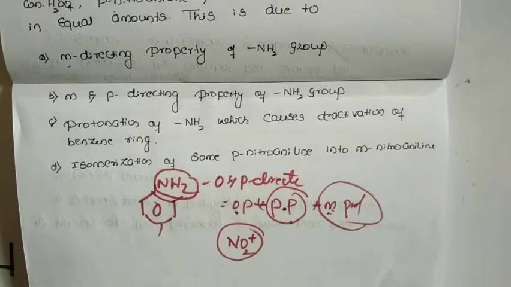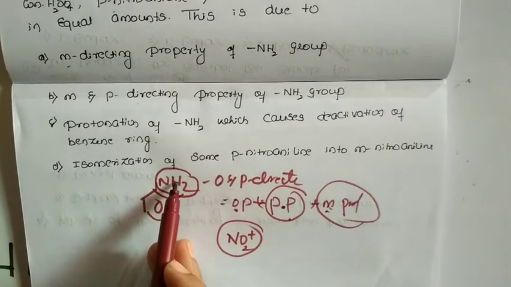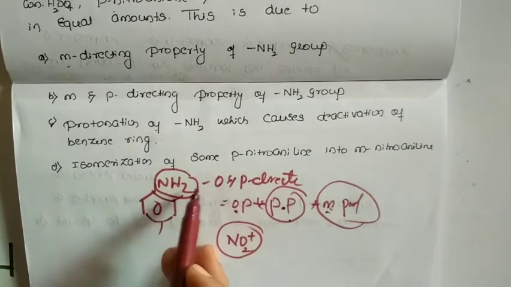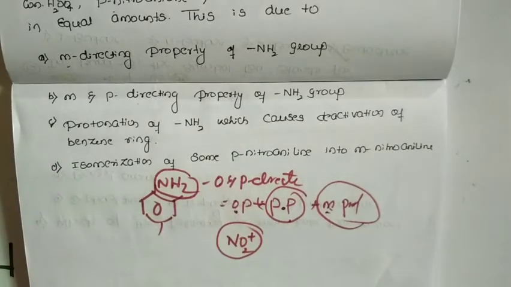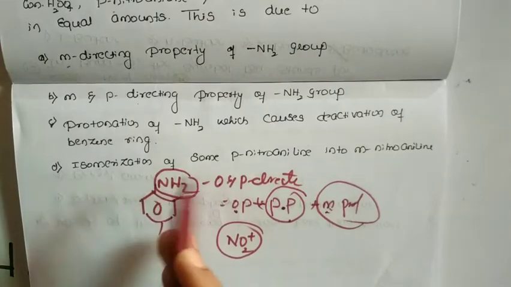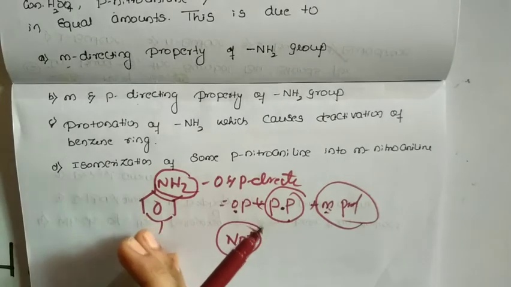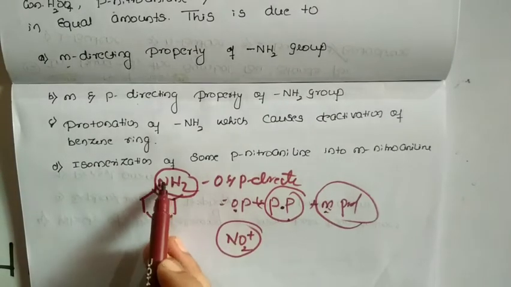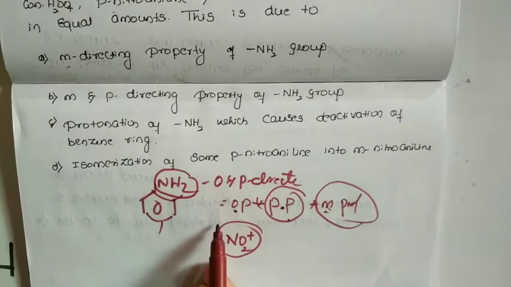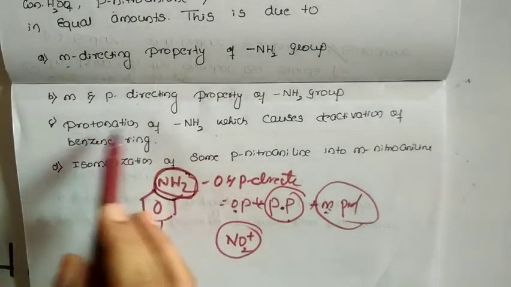Here, as I told, this amine will direct the incoming group to the ortho and para positions. Whenever the reaction is happening, this amine will interfere in the reaction. Just to make it not interfere, the protonation is carried out.